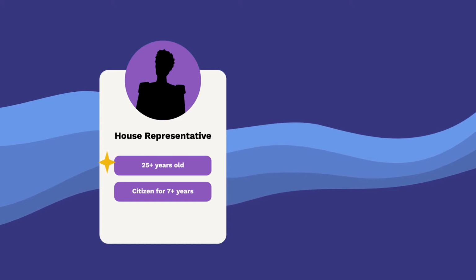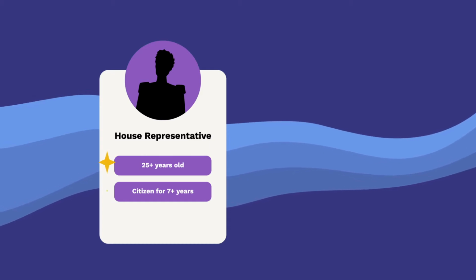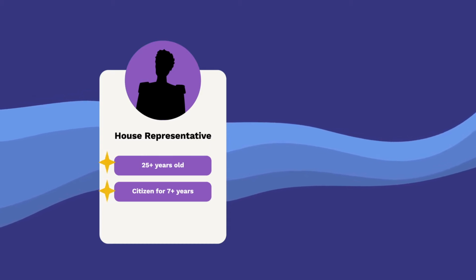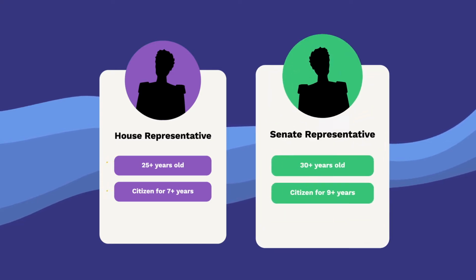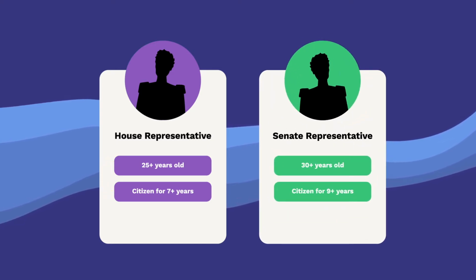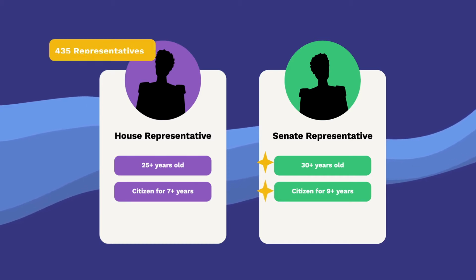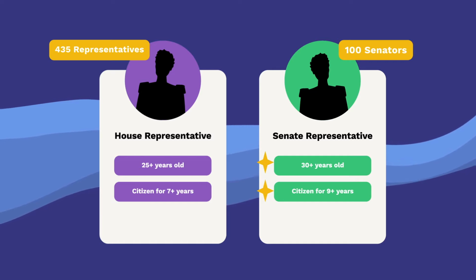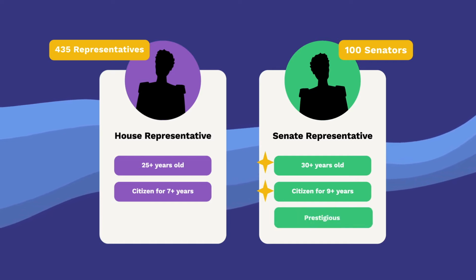Also, all representatives must be at least 25 years old and must have been a citizen of their state for at least 7 years. But to be elected to the Senate, a representative has to be at least 30 years old and must have been a citizen of their state for 9 years. Along with having fewer members, this stricter set of qualifications has the effect of making the Senate the more senior and prestigious House of Congress.